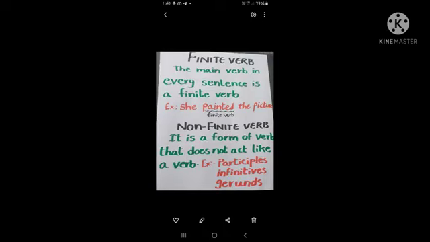The main verb in every sentence is a finite verb. But what is a non-finite verb? It is a form of verb that does not act like a verb. You should keep this in mind: participles, infinitives and gerunds are non-finite verbs. Okay, children?